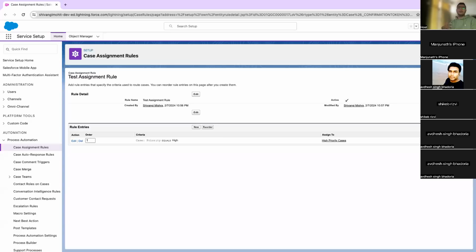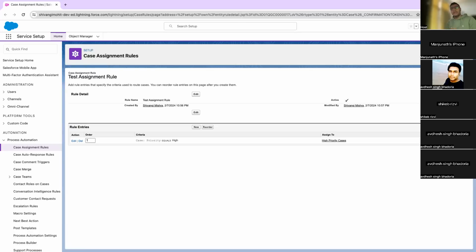So to automate this process, Salesforce has given us an option of Omni-Channel. What Omni-Channel does is that it provides you flexibility to automatically assign cases to your customer service representatives. There are three ways you can do that in Omni-Channel. There is queue-based routing, there is skill-based routing, and there is external routing. We will not be talking much about external routing, but queue-based routing and skill-based routing we will be covering.